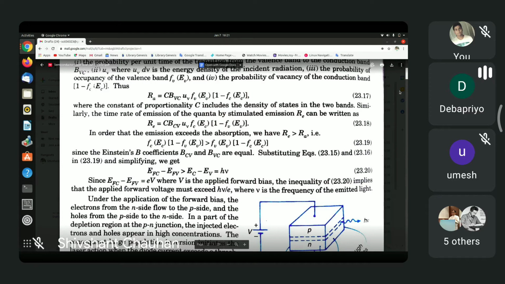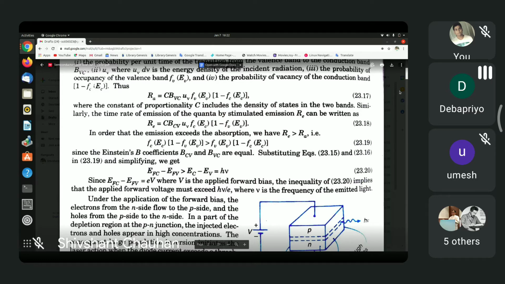And then there is a BVC, which is the coefficient that we denoted by B1, 2 to be precise earlier. So BVC is the same as B12 in Lod's book or Einstein notation. And then finally you have a factor C in front. This C gives you the density of states. This is the density of states of the lower level from which electrons want to jump up to the upper level.